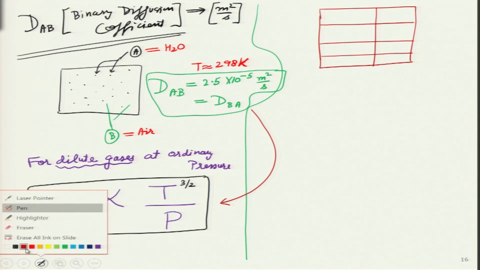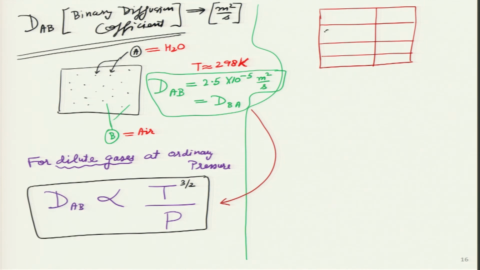So, let us say the first pair is CO2 gas moving through a solid, and that solid is rubber. And then in another case, hydrogen gas is again moving through a solid, iron, and in the third case hydrogen is moving through nickel.